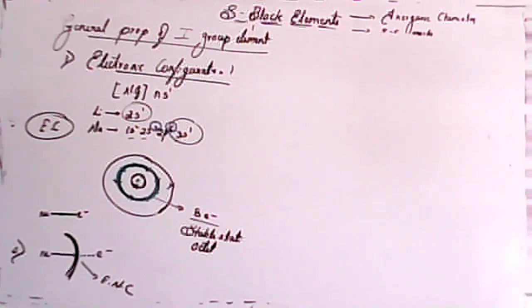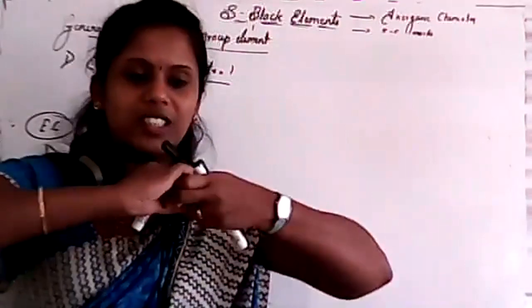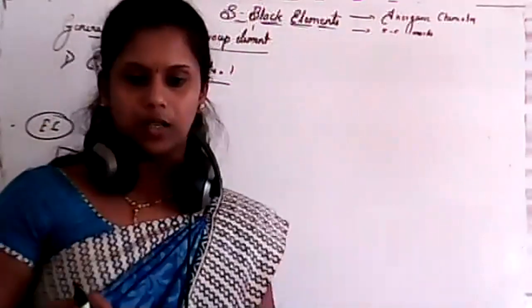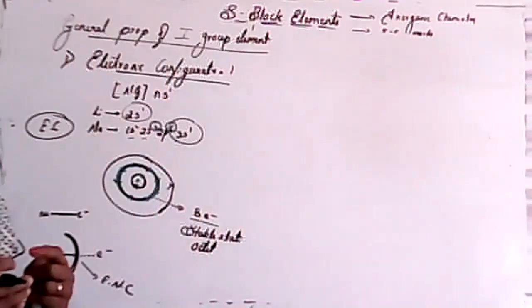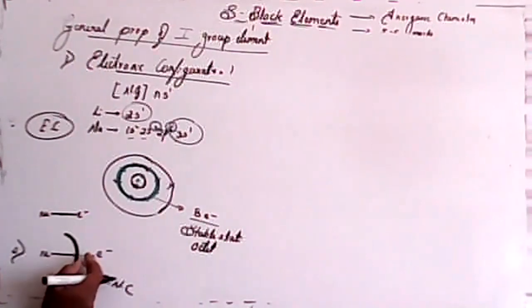Rakshit, how is it difficult? If there is more effective nuclear charge, the electron is tightly bound, so we cannot remove it easily. But in this case there is a shield, so the effective nuclear charge will reduce.